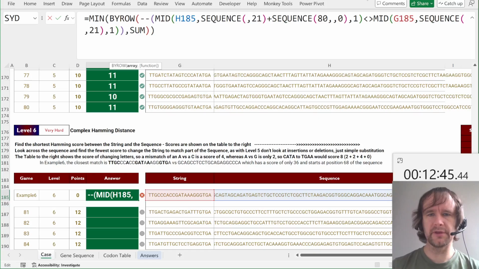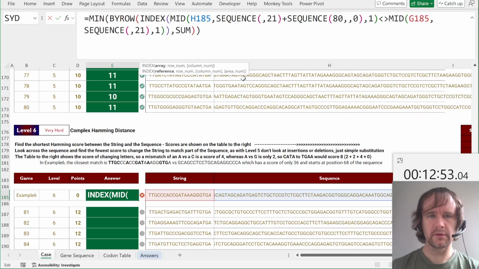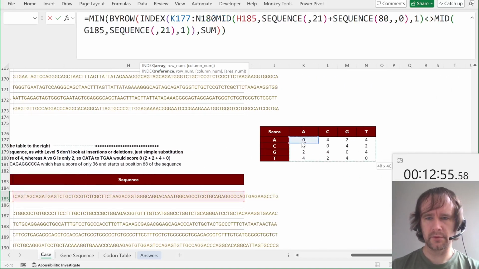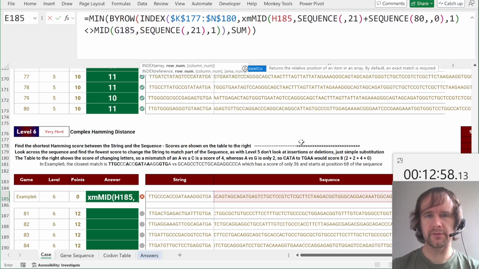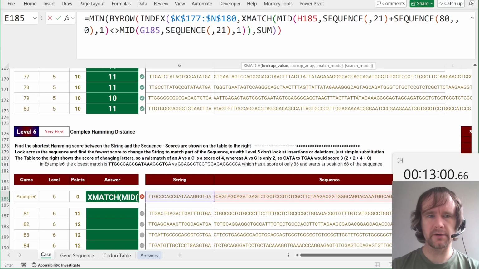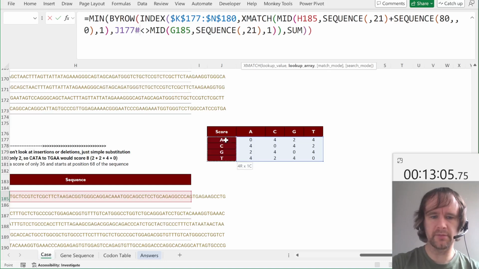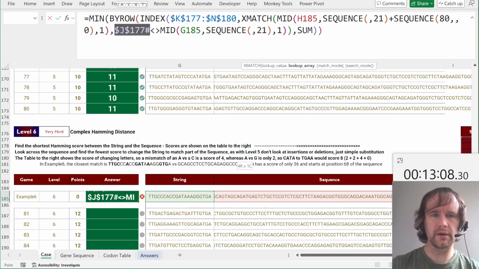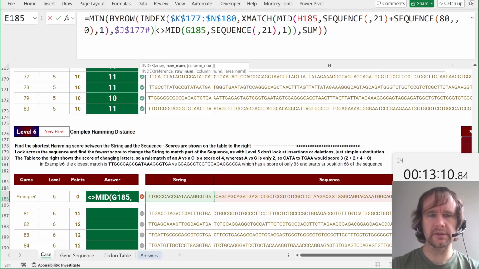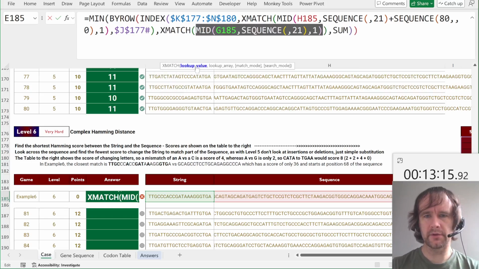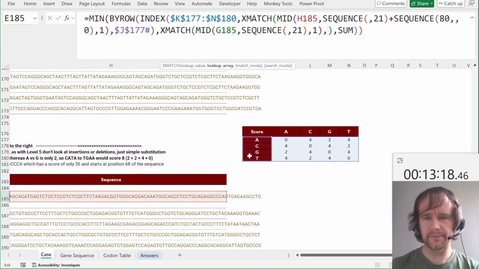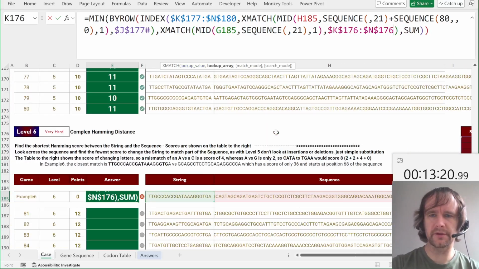Okay, so this is the one letter, this is the other letter. Instead of the minus minus, we're going to index on this grid. XMATCH the first letter against here, and they're written in the same order, so we can match them both against the rows, doesn't really matter. XMATCH that against that, and XMATCH the other letter, which is all of this stuff, against, no, just for completeness, we'll do it against the top one.